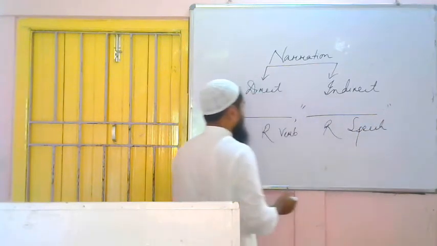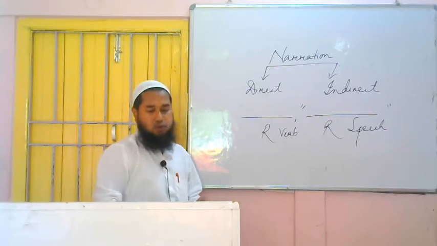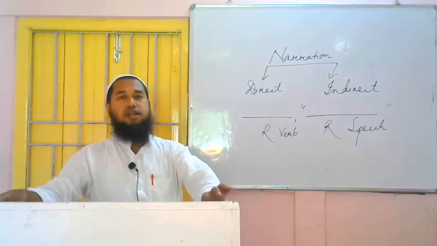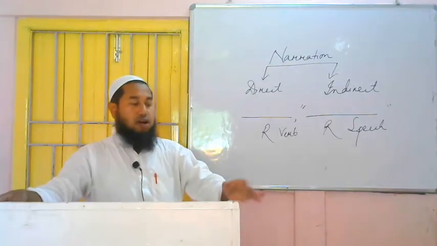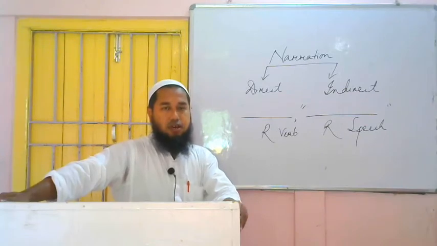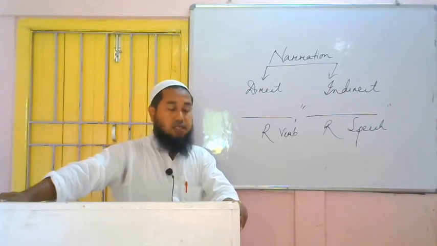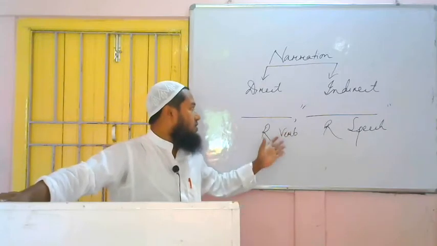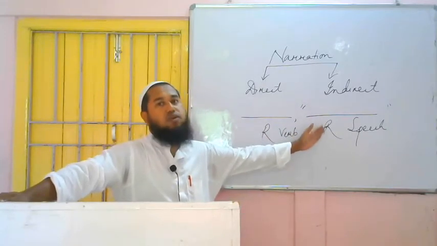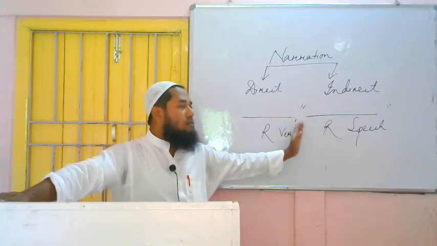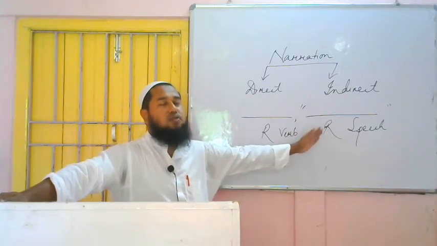You have to be clear which one is the reporting verb and which one is the reported speech, because from now onwards I will tell only reporting verb and reported speech. I hope you have understood what is direct narration and what is indirect narration, and how to identify them. If we get comma and inverted comma in a sentence, this sentence is of direct narration, and if we do not get them, this is indirect narration.